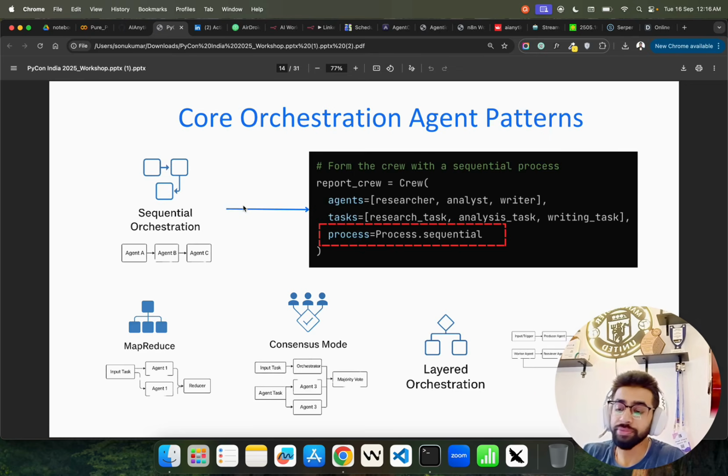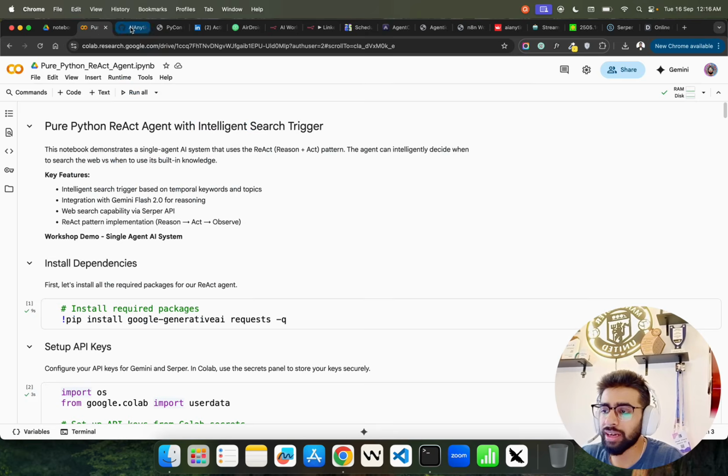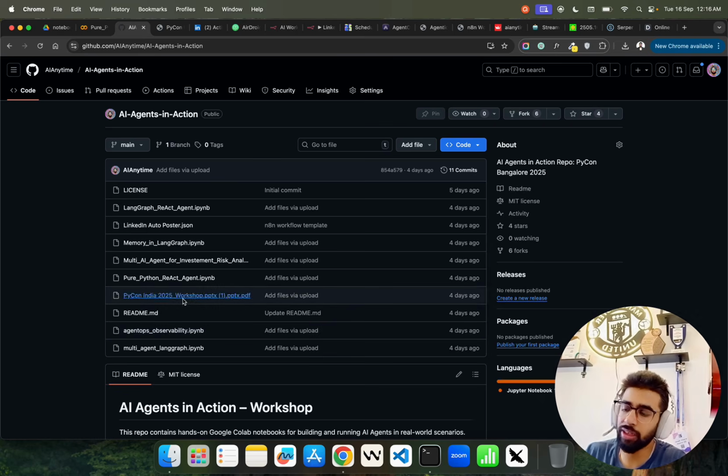If you look at this, we have multiple. We have sequential orchestration, and CrewAI has something called process.sequential. Now, what happens in sequential? Output of one agent becomes the input of the next agent. And you can see it's in a sequential manner. If you look at this, agent A, agent B, agent C. Let me show you that quickly, right? Just to quickly show it here itself.